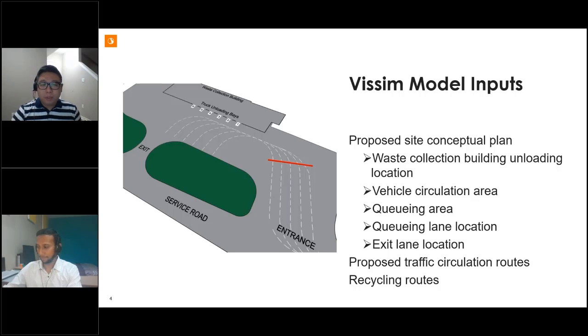For the Vissim model inputs, we prepared the proposed site conceptual plan, which is several AutoCAD files, and they were used as the Vissim model background, which was inputted in the model. In this plan, unloading bay locations, vehicle circulation area, truck queuing area, queuing lane locations, and exit lane locations were marked up in the drawing. In addition, the Vissim model will follow the proposed traffic circulation routes and recycling routes, which were proposed by our water resource team and the transportation team, and they were described already in the previous slide.